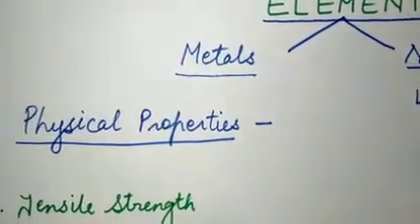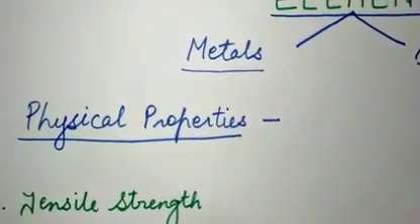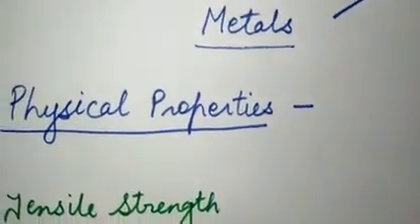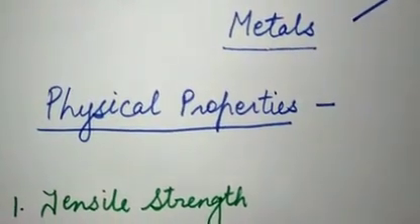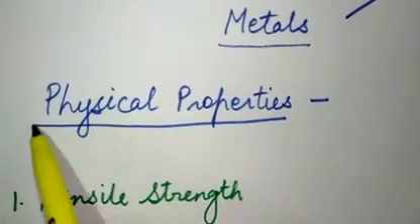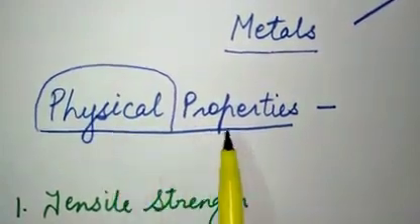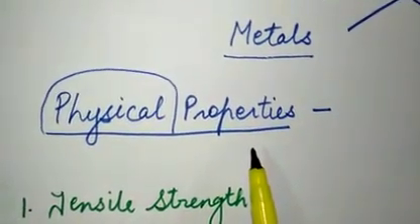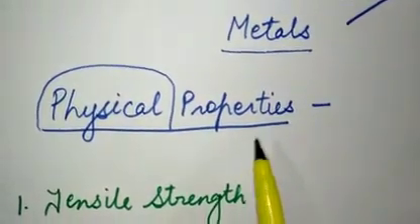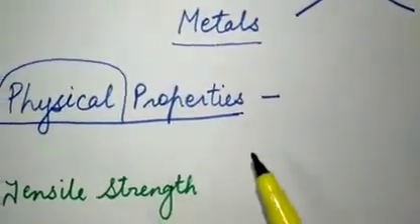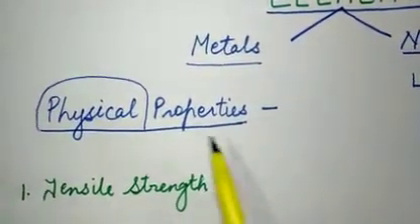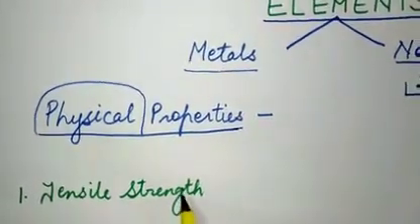Is it hard? Is it soft? What is the sound of it? Whatever is the physical appearance of the metal, that is included in the physical properties. Chemical properties are those which we see when we react something with metals. So first we study the physical properties of metals.